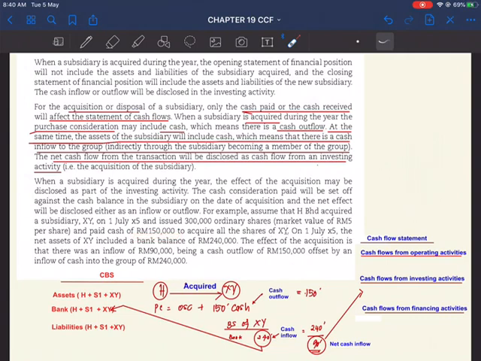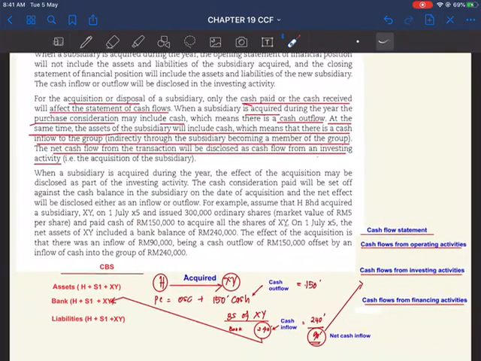At the same time, there is also money coming in from XY in the form of bank or cash in hand in the balance sheet of XY. It is mentioned here that on 1st July X5, the net asset of XY includes a bank balance. So inside XY, there is a bank account balance of 240. This will be an inflow of cash to the group. Because the group just acquired XY, that will become part of the bank of the group. So there is money coming in here and money going out here.